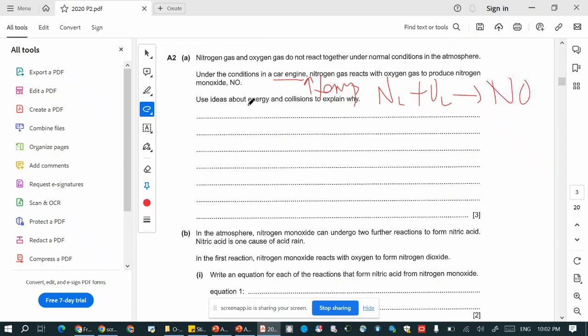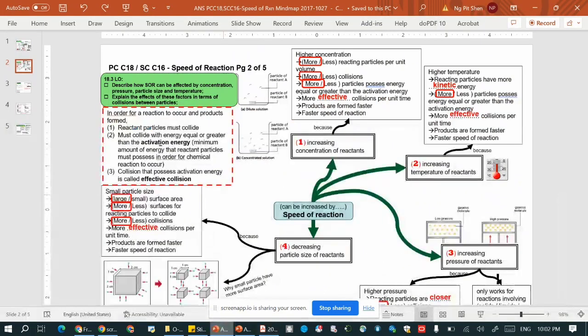Now, use ideas about energy and collisions. What are the keywords here? Energy and collisions. So the keywords are basically activation energy. From the second page of the speed of reaction mind map, you should know this part. The activation energy is the minimum amount of energy that reactant particles must possess in order for the chemical reaction to occur and for the products to be formed.